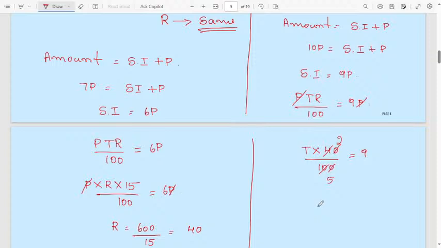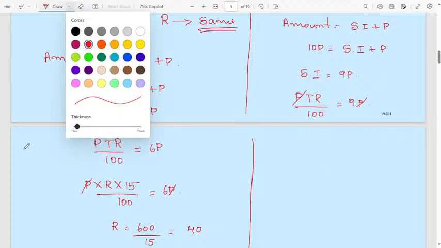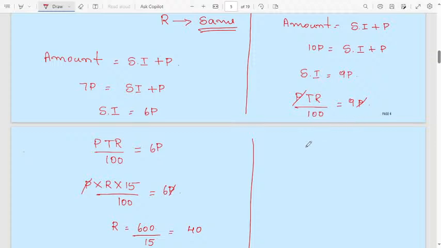Otherwise, you can do it without cancellation also. With cancellation also you can do, but without cancellation the simplification becomes easy. But both ways you will get the same answer. Multiply here. Then T will be equal to